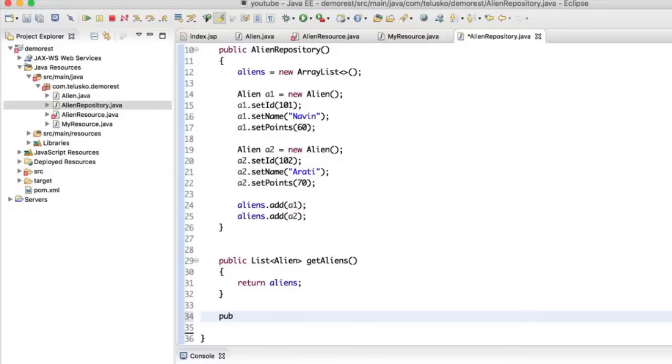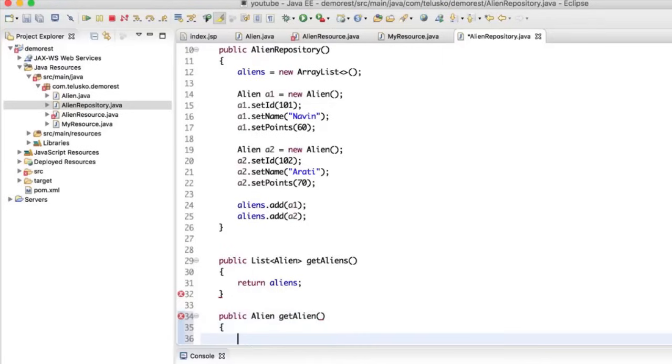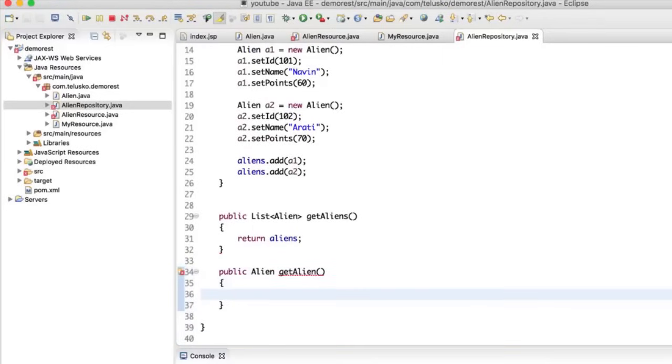So in that case, what you will do is you will say public. Again, this will make more sense after some time when you talk about how you use that resource. So we'll say public Alien, and we'll say this is getAlien if you want only one alien. And if you want only one alien, how do you specify which alien you want? Of course, in this method, you have to specify a primary key, which is ID in this case. I hope it's, yeah, it's ID.